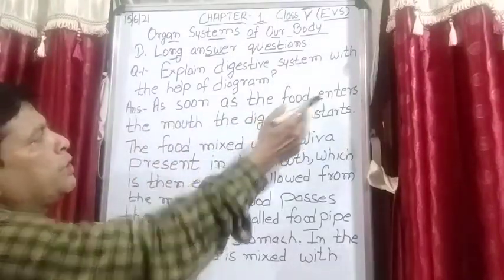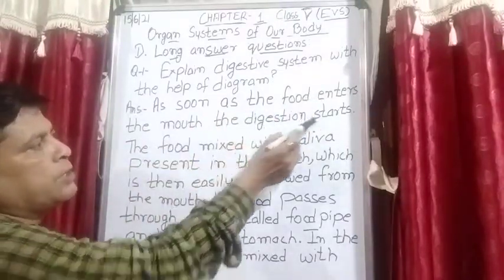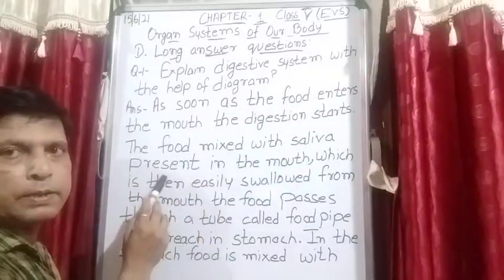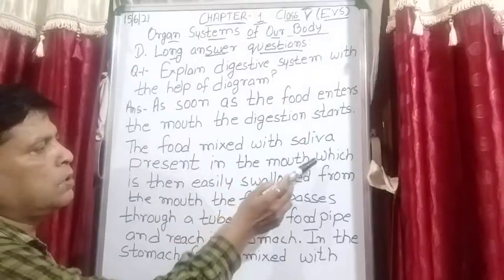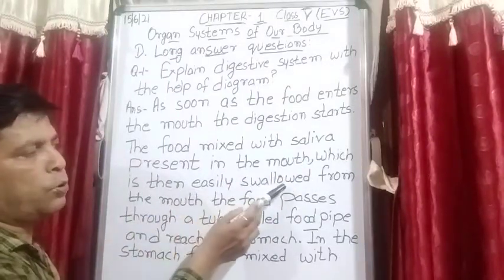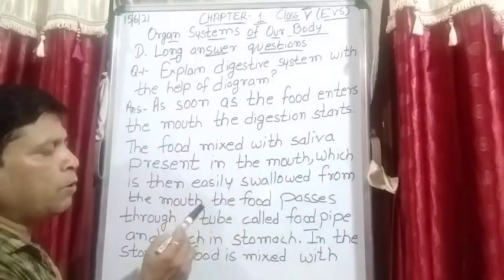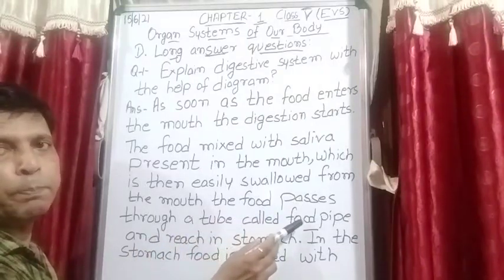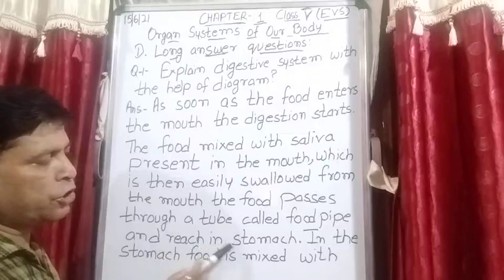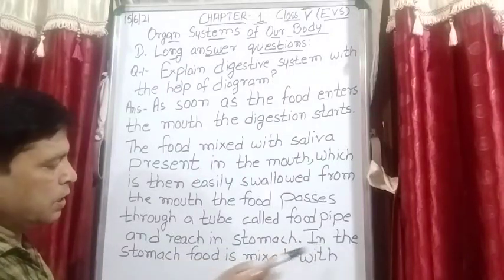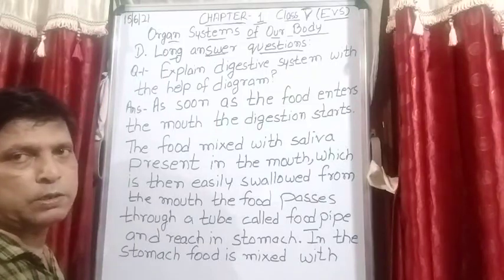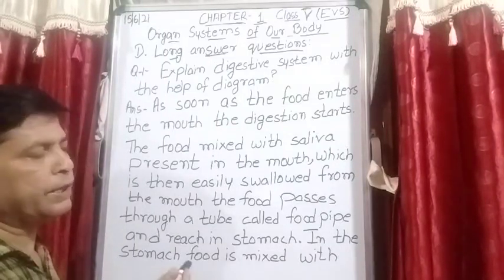As soon as the food enters the mouth, the digestion starts. The food is mixed with the saliva present in the mouth, which is then easily swallowed. From the mouth, the food passes through a tube called food pipe and reaches the stomach. In the stomach, food is mixed with what? Digestive juices. Okay, you can take a screenshot.